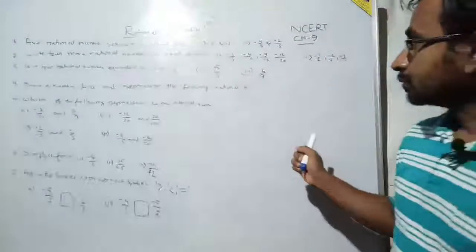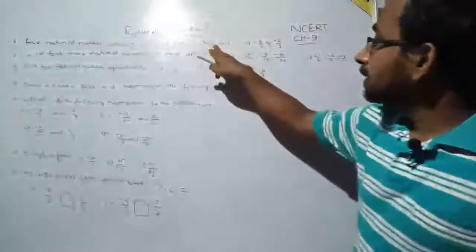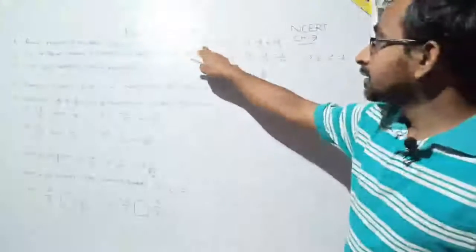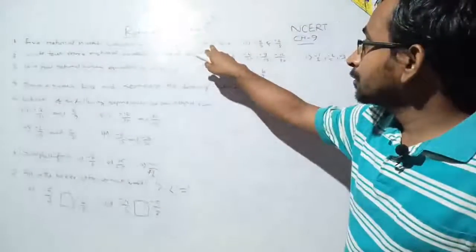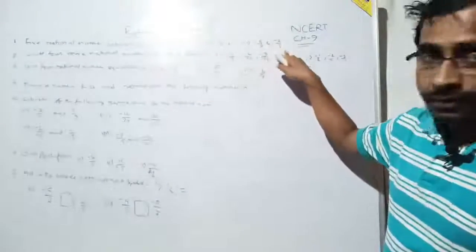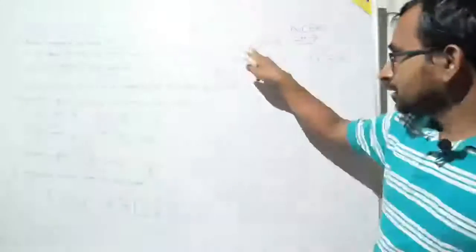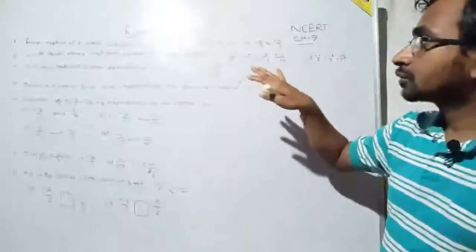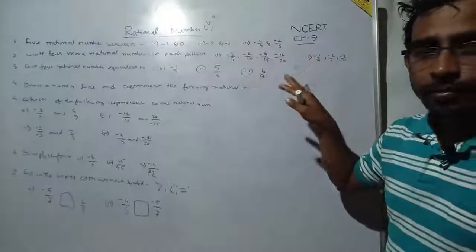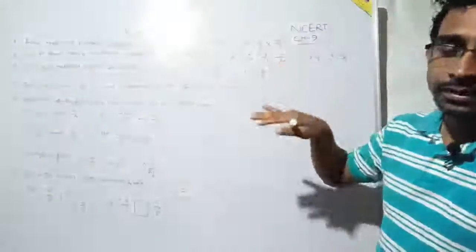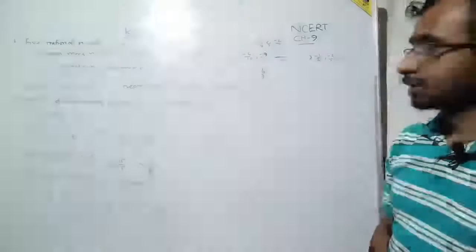So now question number 2. See, there are more questions also. These are for your homework. You have to find 5 rational numbers between -2 and -1, and again between -4/5 and -2/3. These are for your homework. You have to solve them at home, and if you face any problems, write in the comment section. We will definitely try to give you the answer.